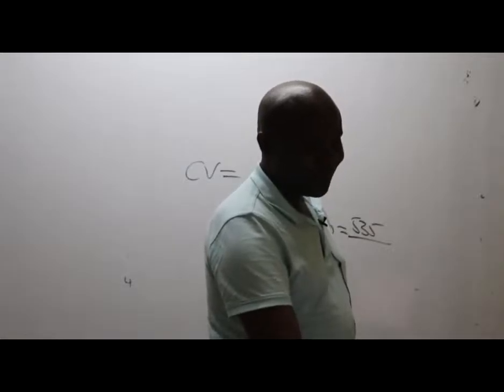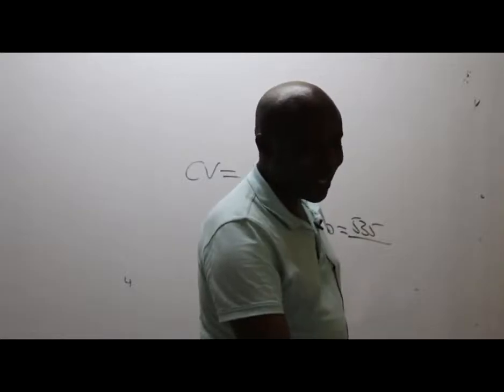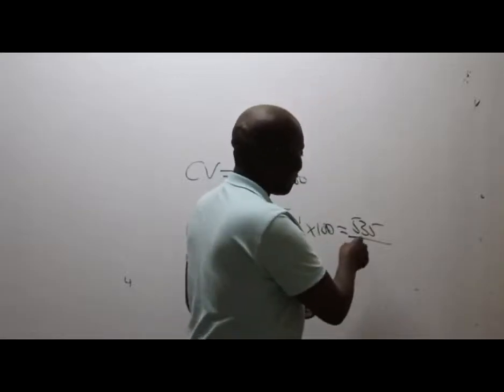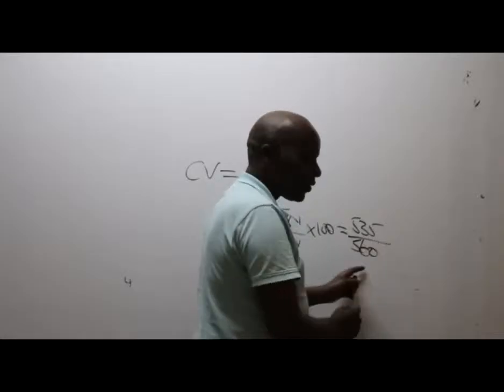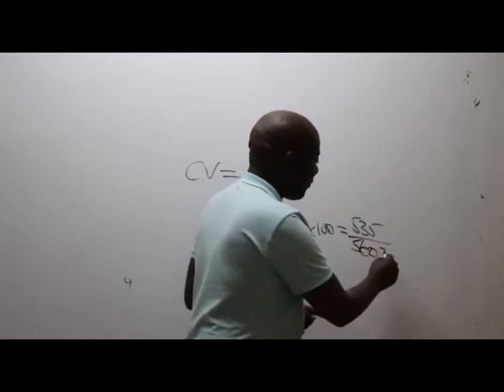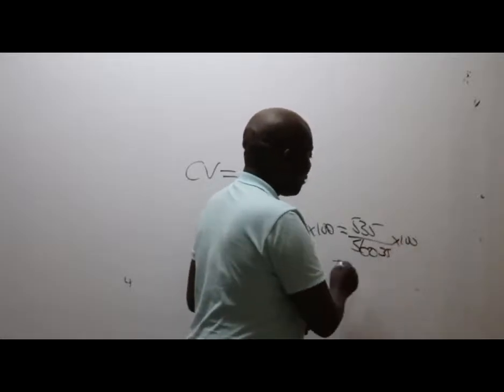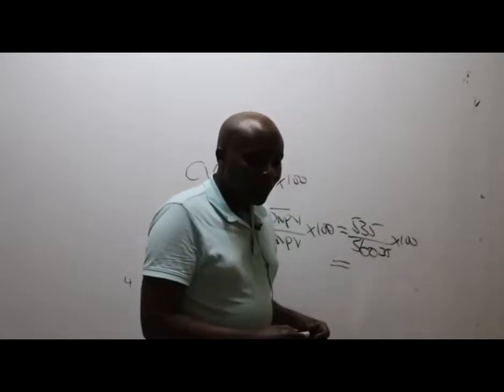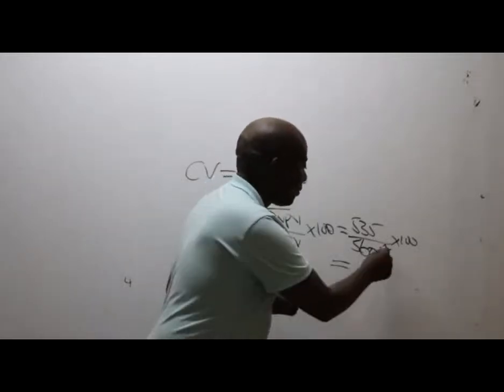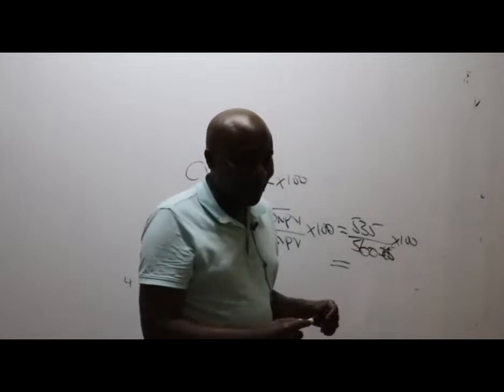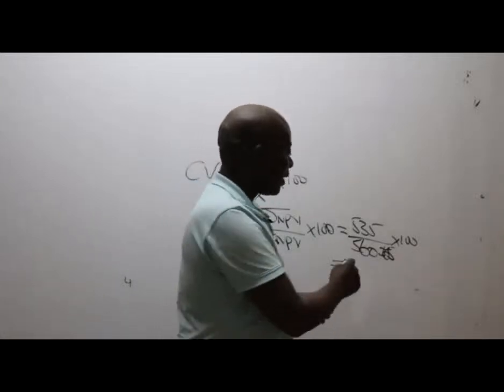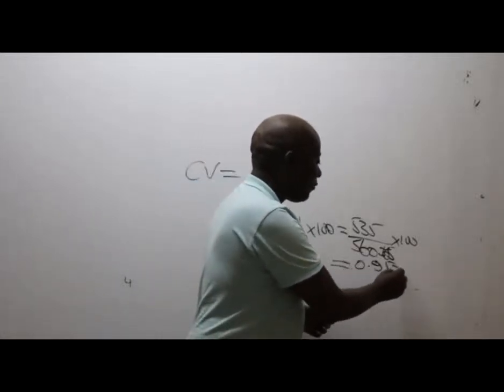I doubt. 560, but we shall discuss that later. 560.35. So times 100, what are we getting, ladies and gentlemen, here? 0.95, or 95%.